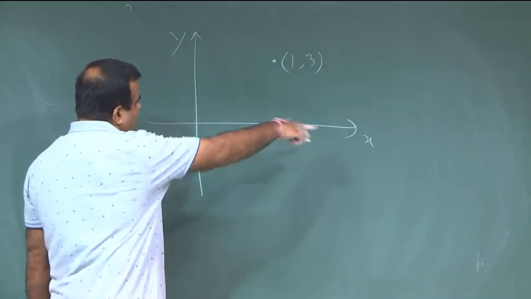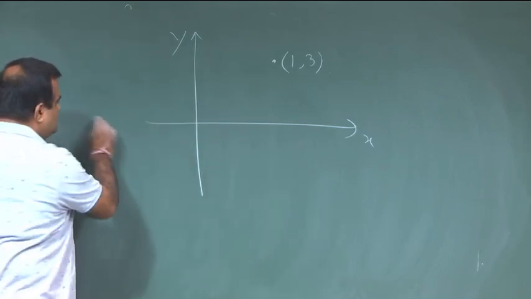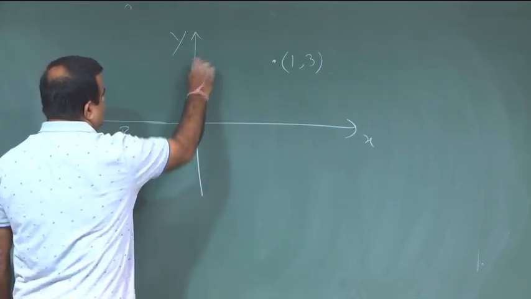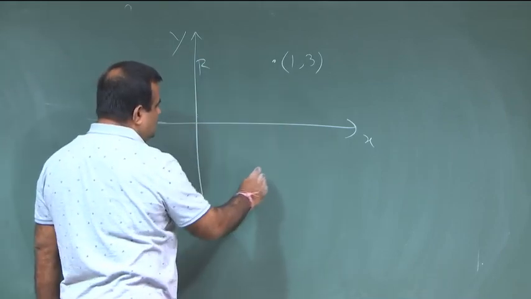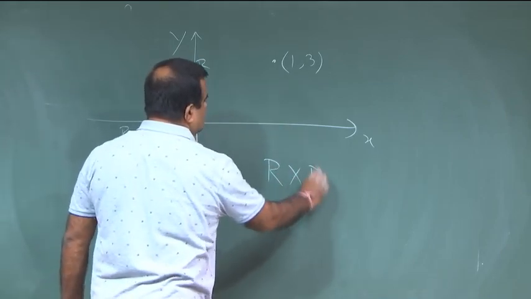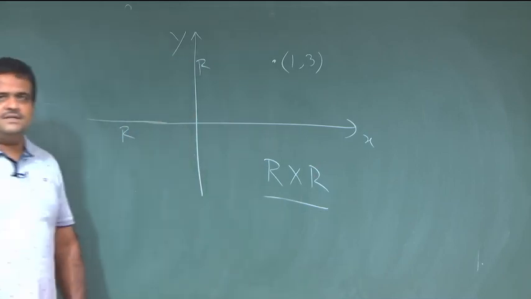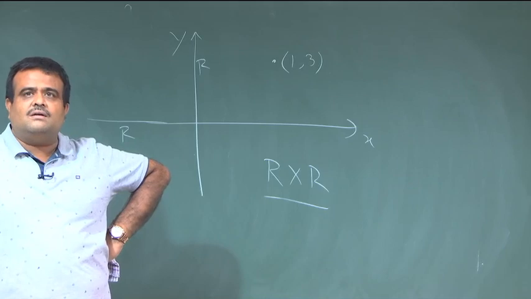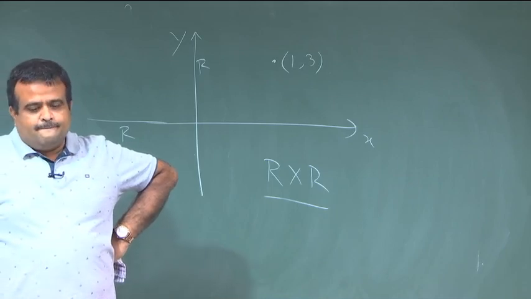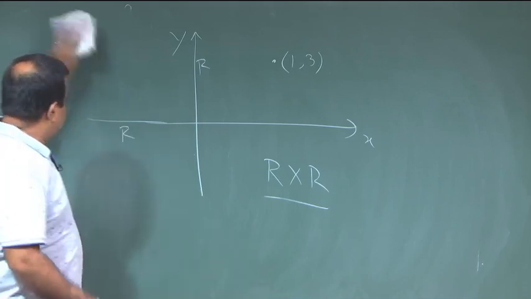So, every axis is basically a real line. This is R, this is also another R. So, this plane is basically the coordinate points coming from R cross R. This is nothing but a Cartesian product. This is a 2D plane. If we have 3D space, then it is R cross R cross R. So, this is just coordinates.